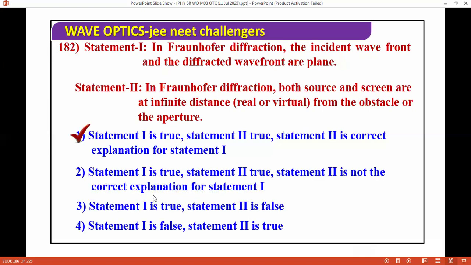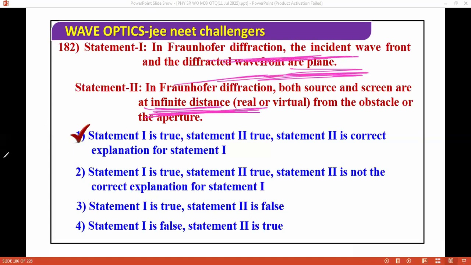Okay. In Fraunhofer diffraction, the incident wavefront and the deflected wavefronts are plane, and in Fraunhofer diffraction, both source and screen are at infinite distance. This is very important, guys. This is at infinite, at infinite. This is your difference. In Fraunhofer diffraction, the incident wavefronts and the deflected wavefronts are both correct. This is important.